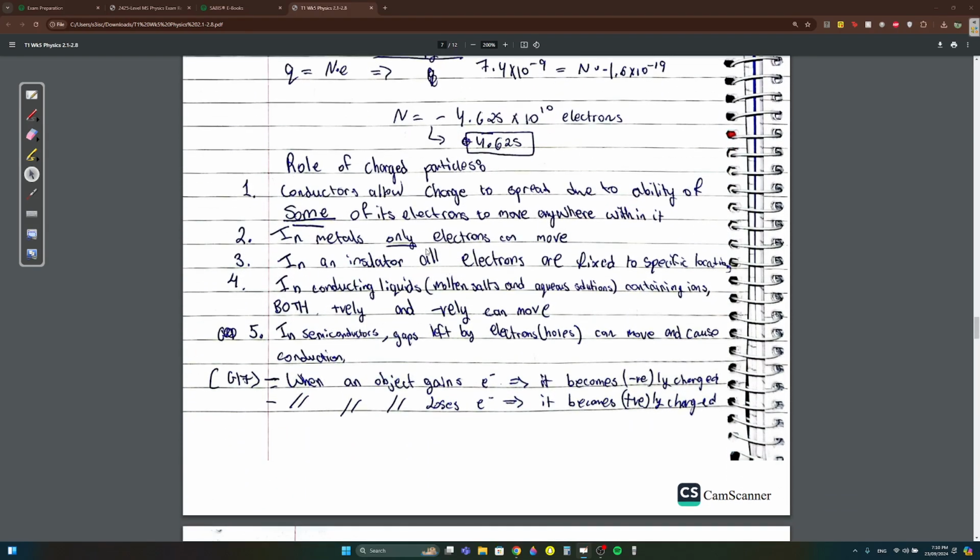What is the role of charged particles? Conductors allow charges to spread, because some of their electrons are able to move anywhere within them. Remember, conductors allow the valence electrons to move. In metals, only electrons can move, nothing else. In an insulator, all electrons are fixed. In conducting liquids, like molten salts and aqueous solutions, they contain ions. When you have ions, both the positive and negative can move.